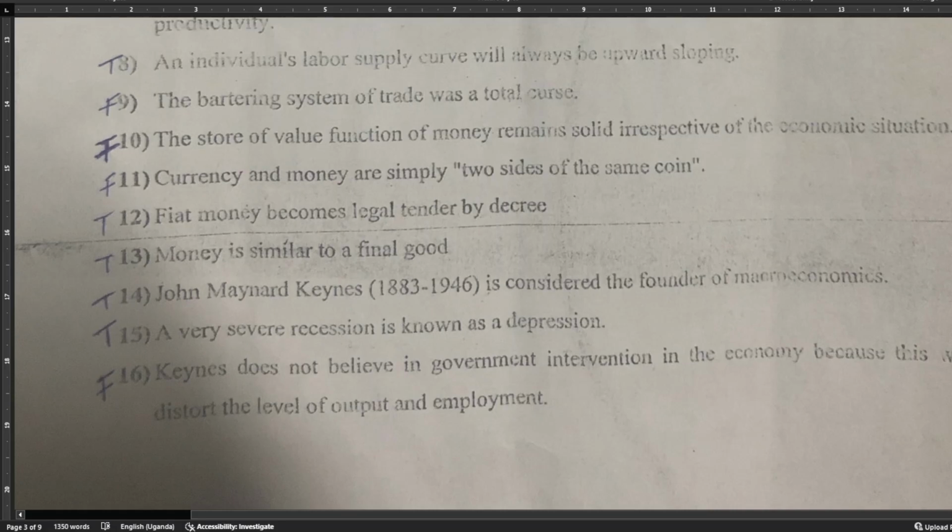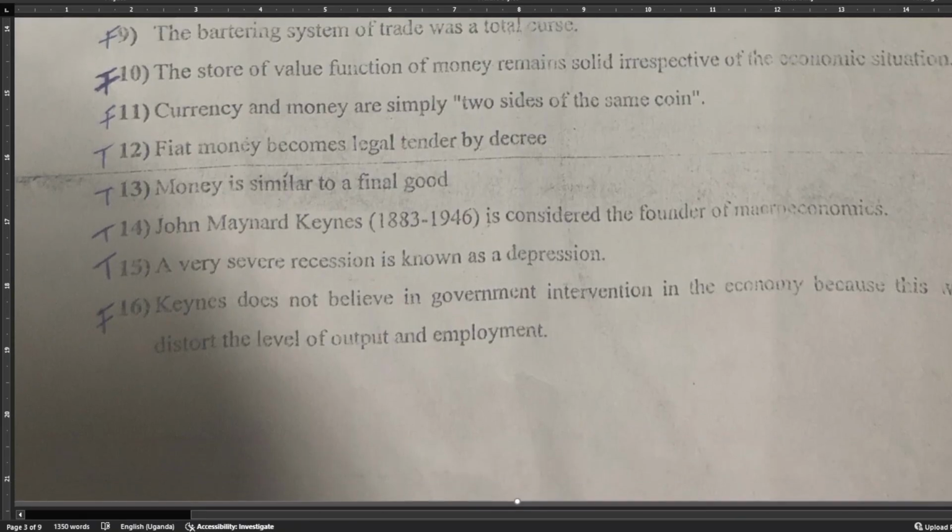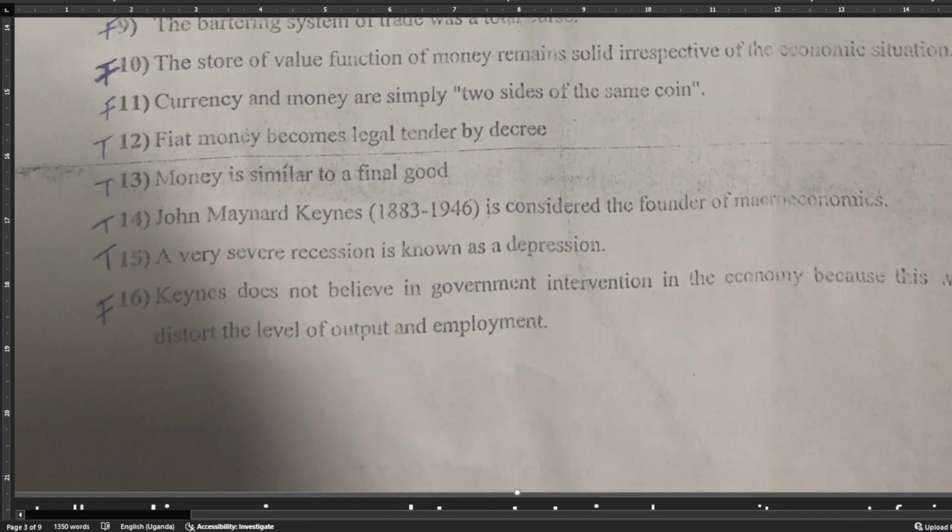Final goods are used in production, and money can be used in production. So that is upon you to decide. However, money still can be used as a final good, used to purchase other things like final goods. So you can choose or you can consult the lecturer.